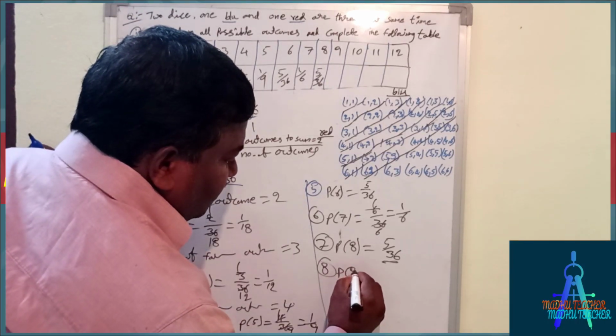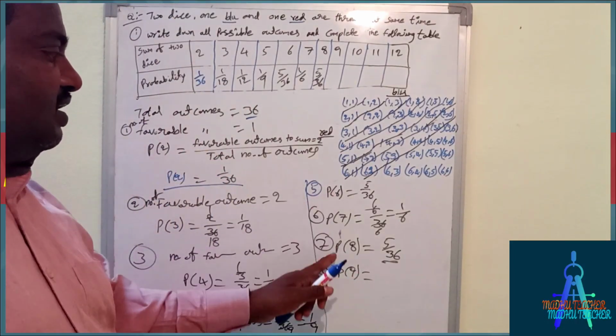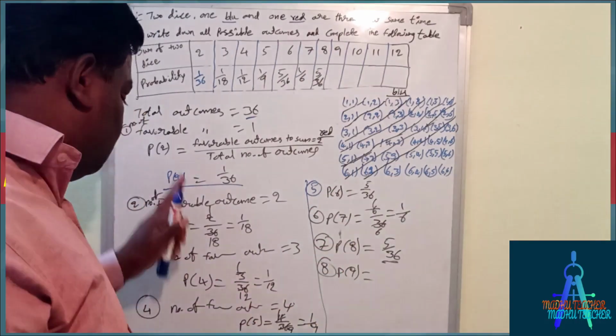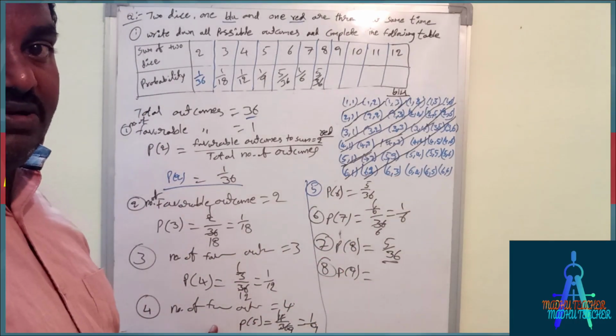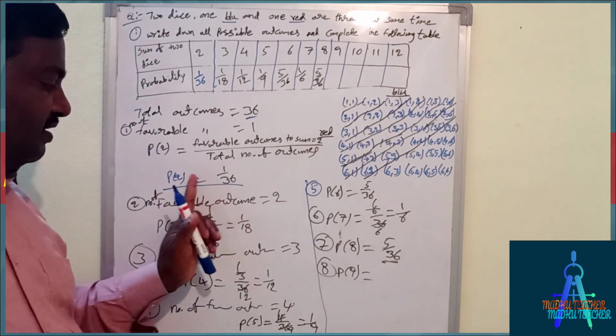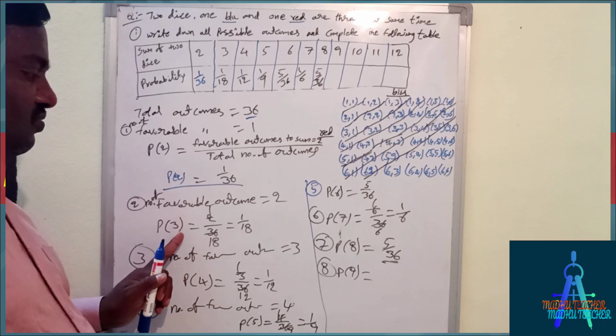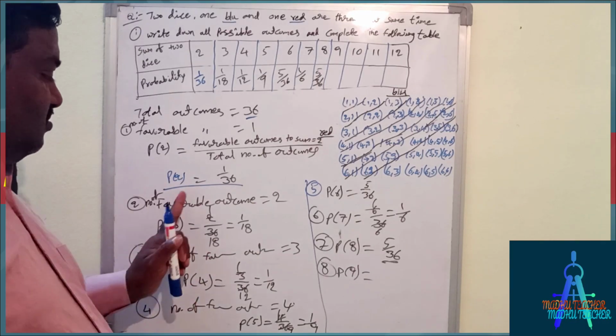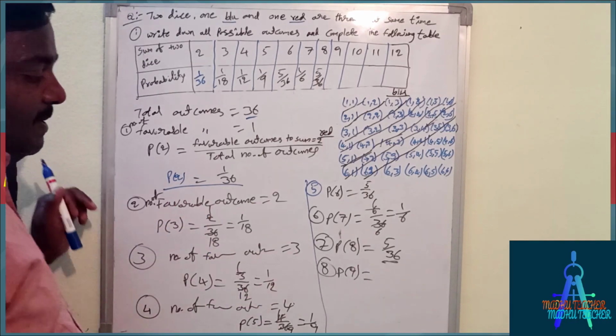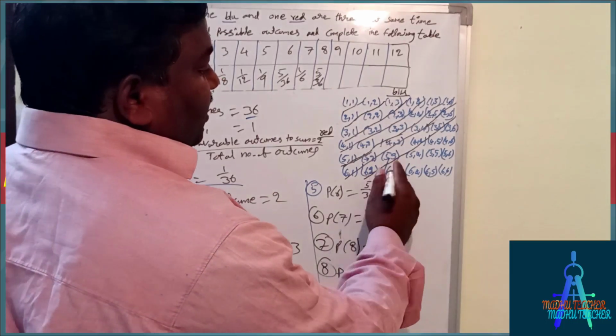And the next one, probability of 9. I am doing directly. You don't do it like this, you have to do the same as this. Okay. So do all of them like this. Write the favorable outcomes. The formula was written once, no need to write it again and again. So you have to do like this. Probability of sum equal to 9.